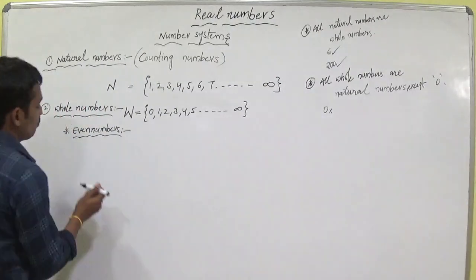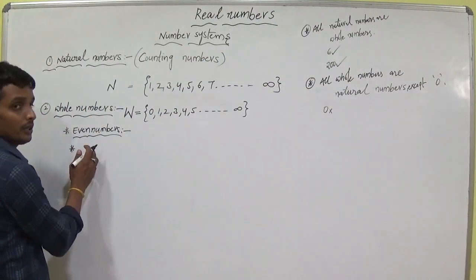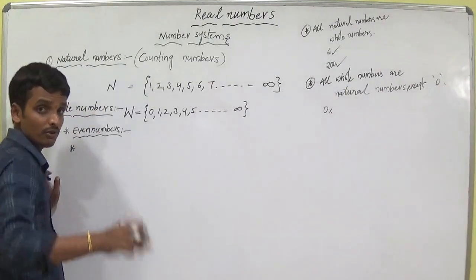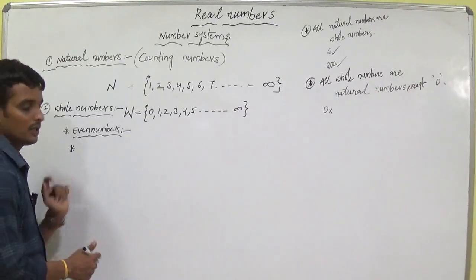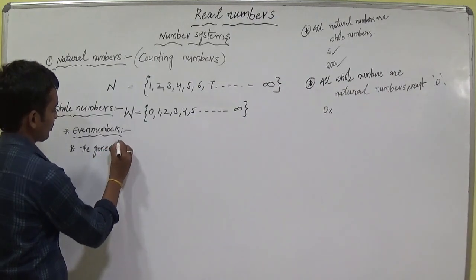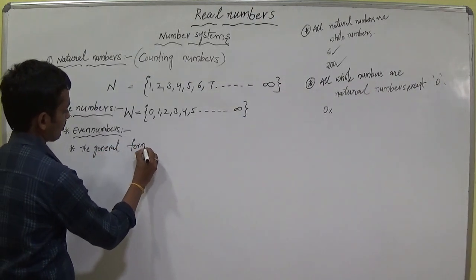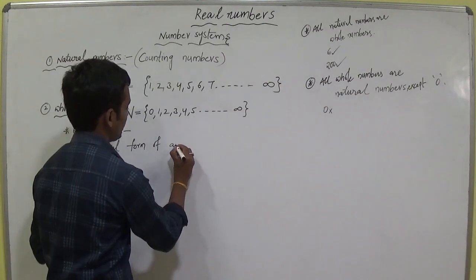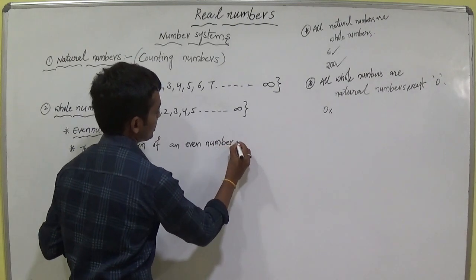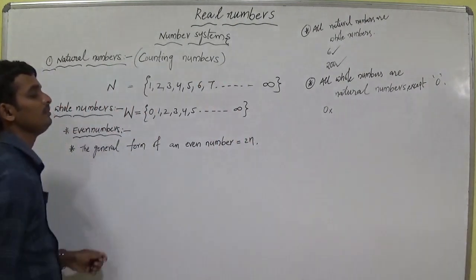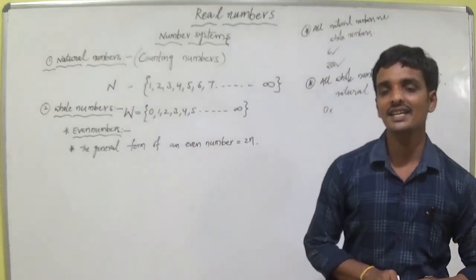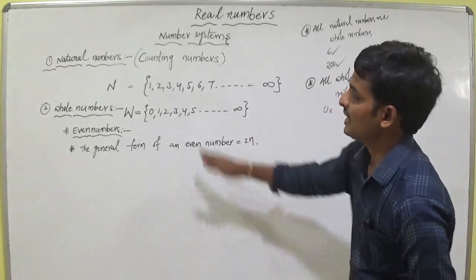And you can write one more important point here. Be careful, students. Keep the heading even number. Write the definition of even number. Write the examples in your own way. I am writing one thing. You have to write it. That is the general form of an even number is equal to 2n. What is n? n is a positive number. Simply, n is a natural number.